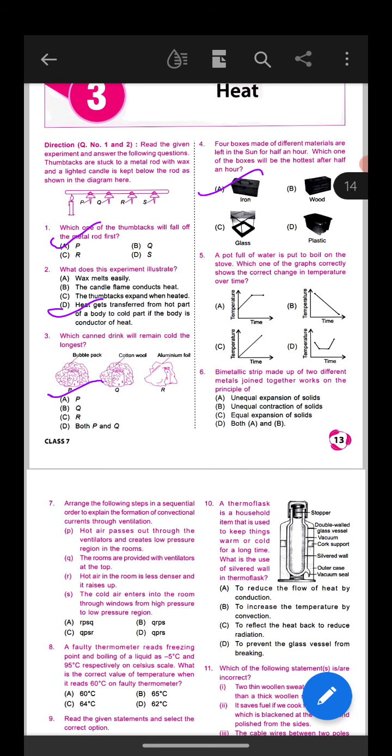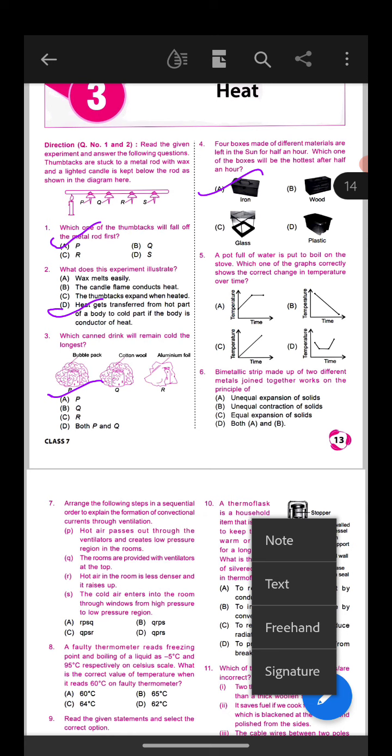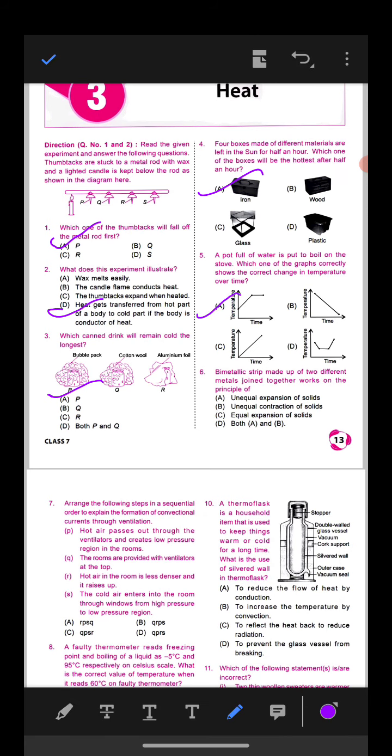Question number 5. A pot full of water is put to boil on the stove. Which one of the graphs correctly shows the change in temperature over time? So which is the correct answer? Option A is the correct answer. Why?